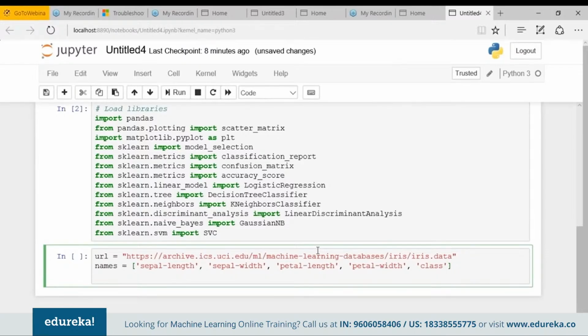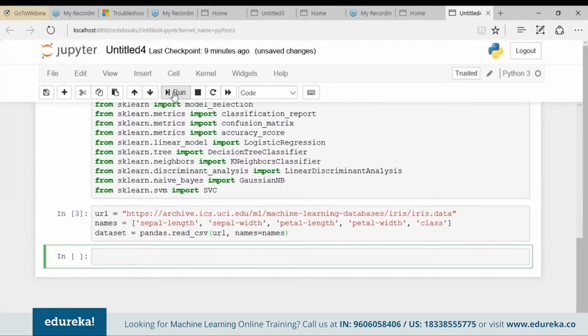Now let's define the dataset. So dataset equals pandas.read_csv. Inside that, we are defining the URL and names equal to names. As I already said, we'll be using Pandas to load the data. So we are reading the CSV file, and inside that, from where that CSV is coming, from the URL. Which URL? This is my URL. Names equals names is just specifying the names of the various columns in that particular CSV file. Let's move forward and execute it. So our dataset is loaded.